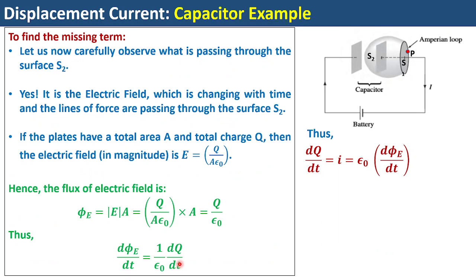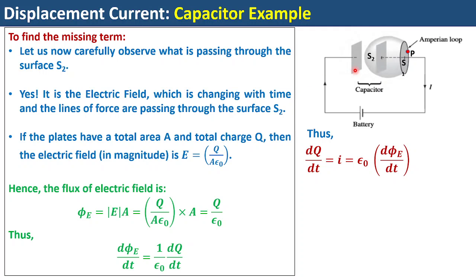Now let us carefully observe what is passing through the surface S2. I understand there is no current passing through the surface S2, but is there something which is passing through S2? Yes, it is the electric field which is changing with time, and the lines of force are passing through the surface S2.